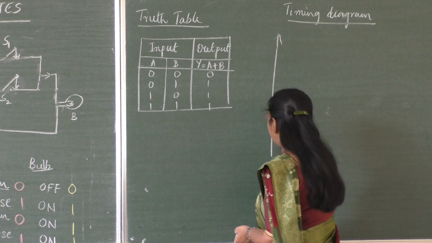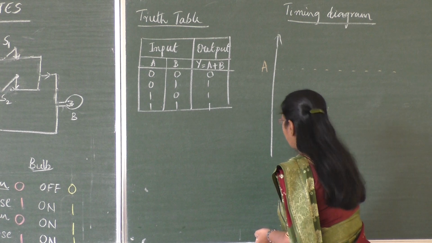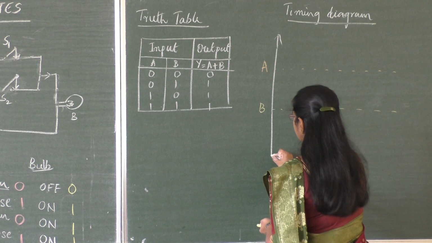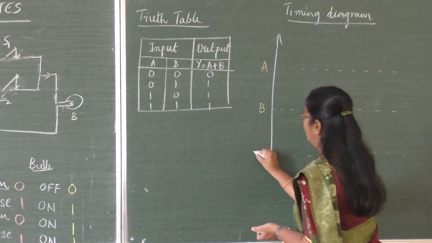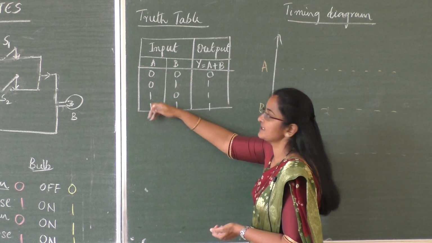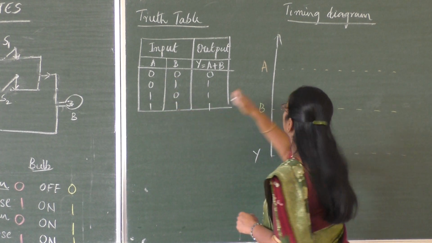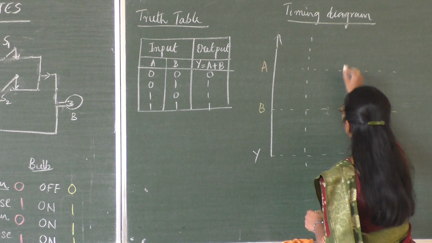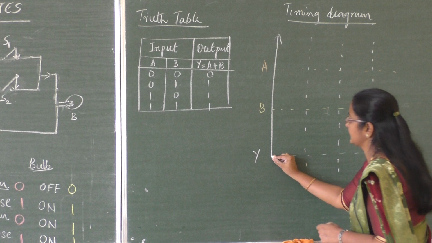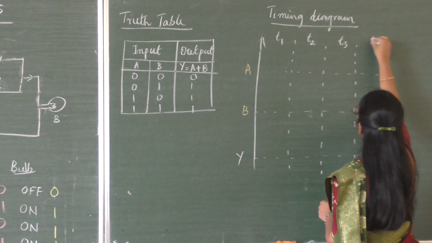In timing diagram, we have input A, input B, output Y. There are 4 portions. Let me consider this first combination under time T1, T2, T3, T4. So let me divide this into 4 parts to represent the 4 sets.